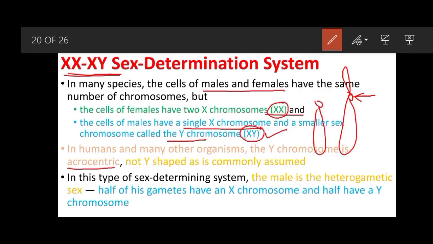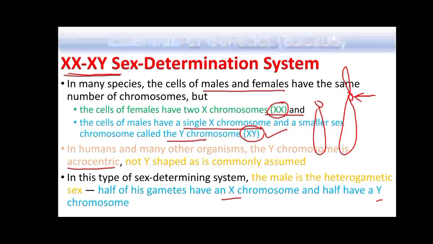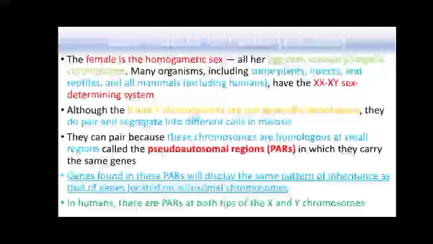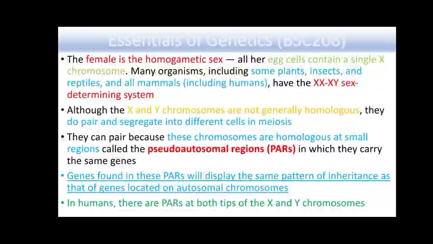So half of the sperms have the Y chromosome and half have the X chromosome. The female is homogametic because all the eggs have an X chromosome. So all her eggs contain a single X chromosome.